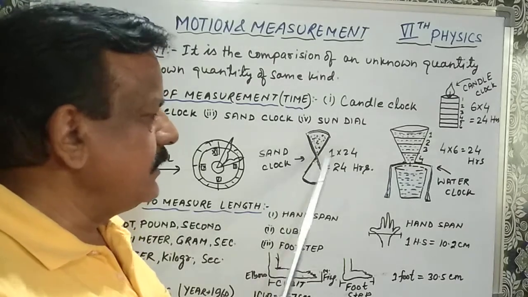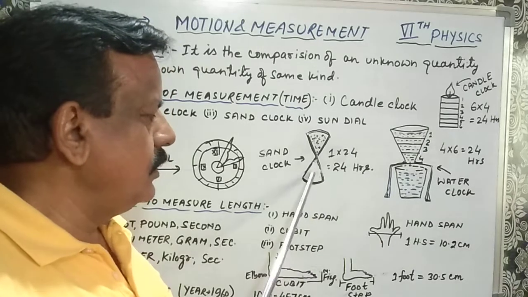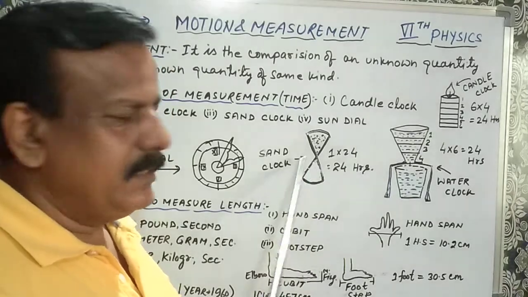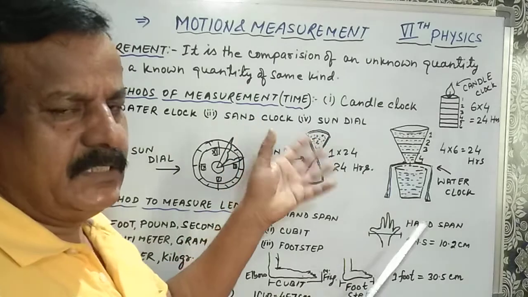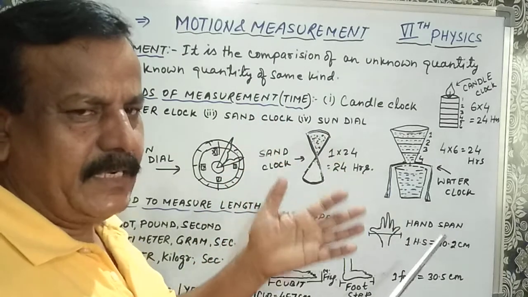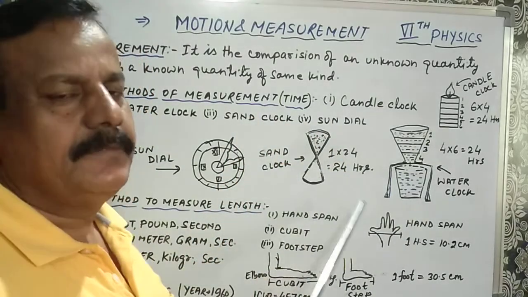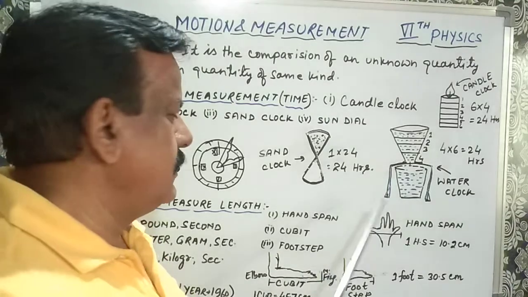If the complete sand passes from upper to lower, then 1 hour completed, and then it was inverted. It is kept inverted for second hour. So this way it was used to measure the time.